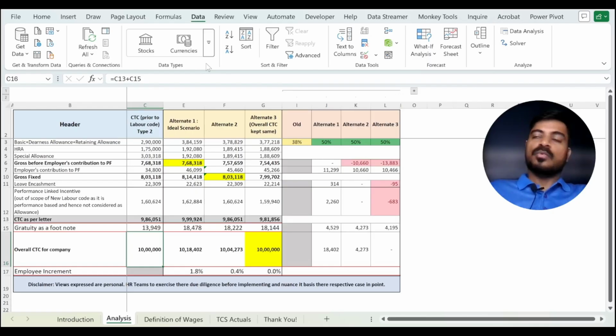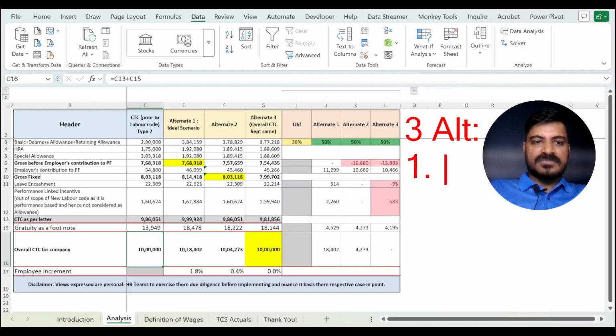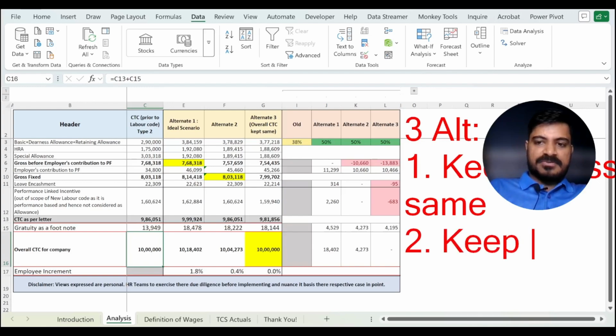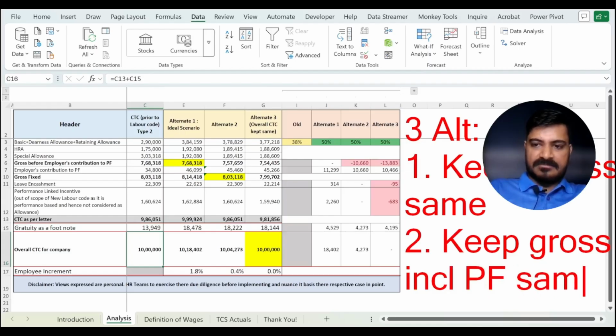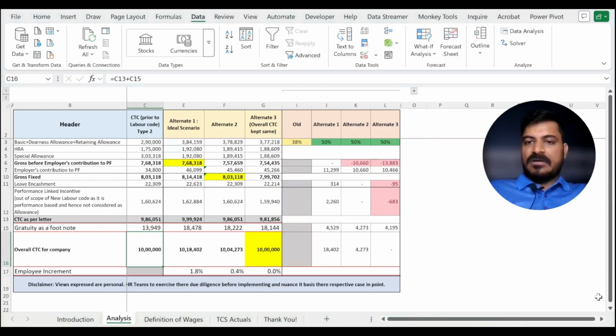Now, what are the alternatives possible for the company? The alternatives possible for the company are basically three alternatives. First alternative is keep gross same. Second alternative is keep gross including PF same. And the third alternative is keep CTC same. Now let me explain each.